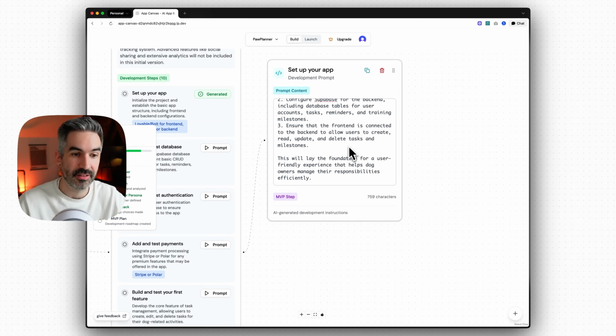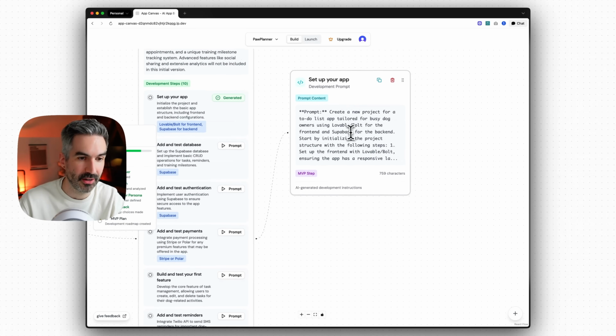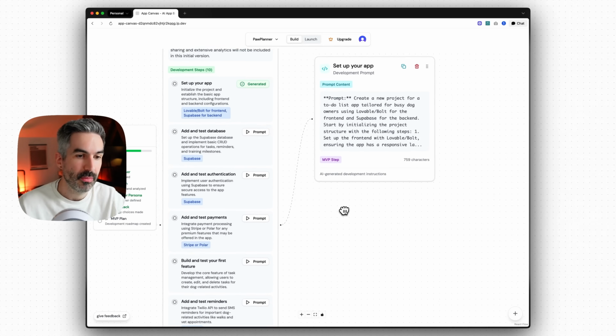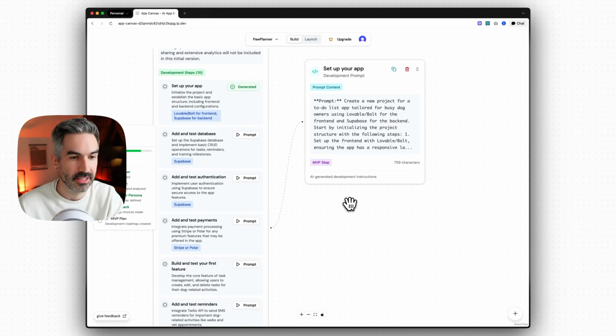Now I am continuing to work to improve the prompts that are generated here. So these are just going to get better and better as I build out more functionality and improve the functionality in App Canvas. But for a starting point, this is going to give you the foundations. And you might think, well, this isn't actually building a lot of stuff.